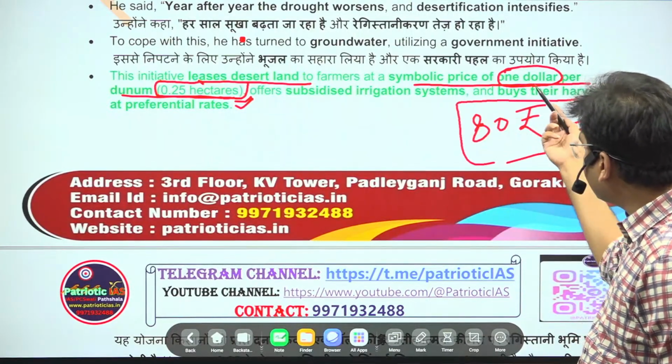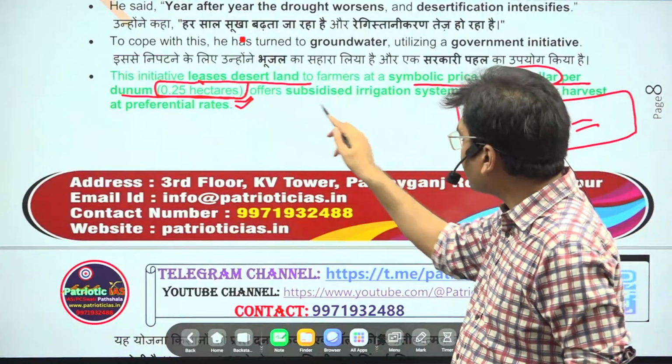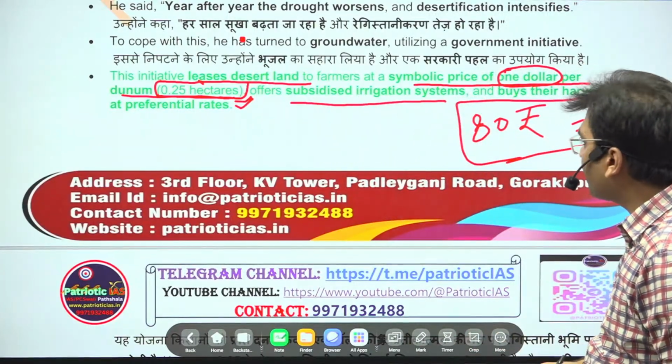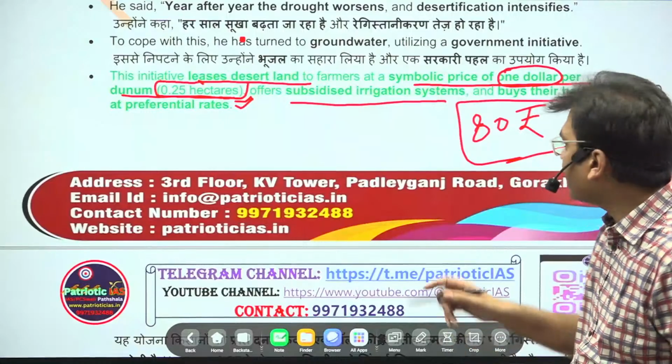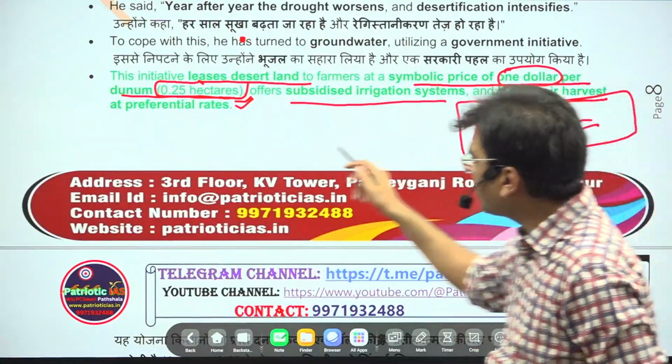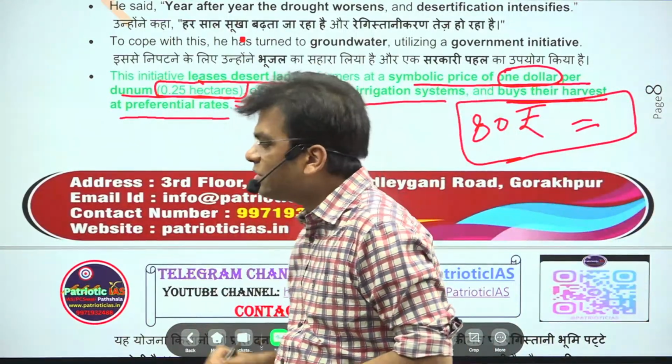So this is very cheap, and they are also providing subsidies for the irrigation system, and they promise that they will buy the harvest at a preferential rate.